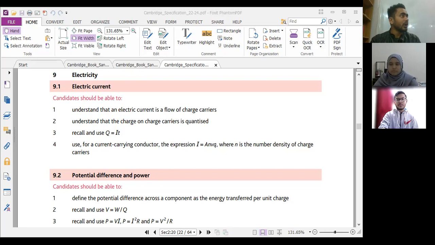They will all move in one single direction. Why is that? Because previously there wasn't any force on the metal, right? Now there is a force. What force? An electric force due to the presence of an electric field, right? With the presence of the electric field, all the electrons will be attracted to the positive terminal of the battery and will be repelled from the negative terminal of the battery. And thus, they will move in one single direction. And if they're all moving in one single direction, we will get electricity.